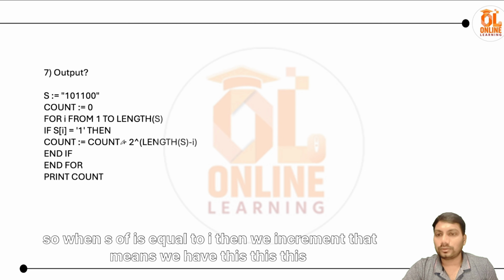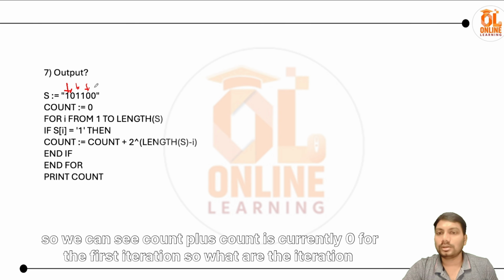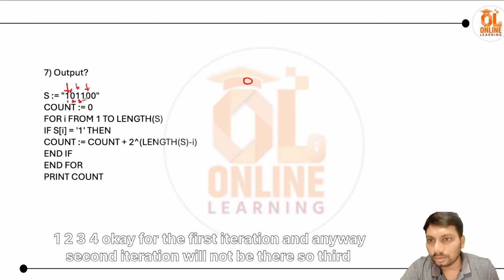So when s of i is equal to 1, then we increment. Count is currently 0 for the first iteration. So what are the iterations? 1 2 3 4.